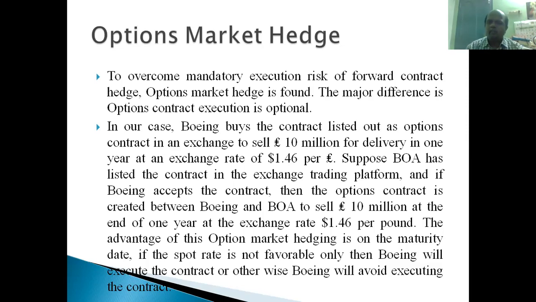So Boeing buys the contract listed as an option contract in the exchange to sell 10 million pounds for delivery in 1 year at an exchange rate of $1.46 per pound, right? An option contract is available, already listed, to sell 10 million pounds at the rate of $1.46 per pound, right? Boeing buys this contract to sell pounds, right?